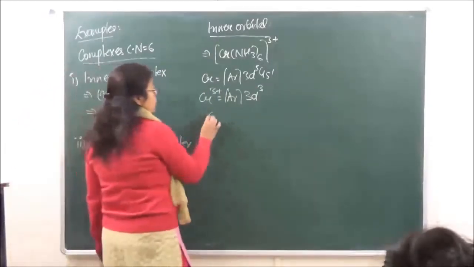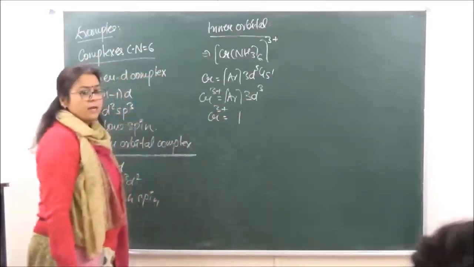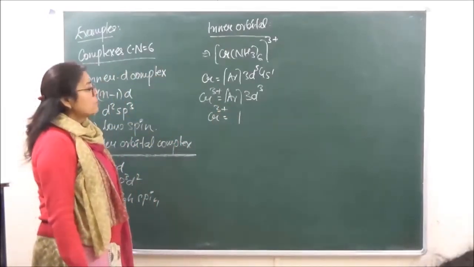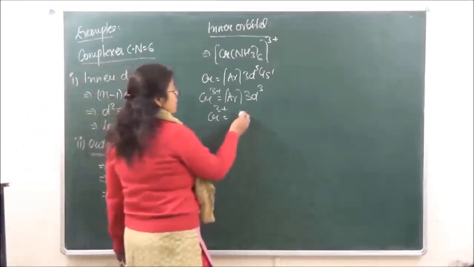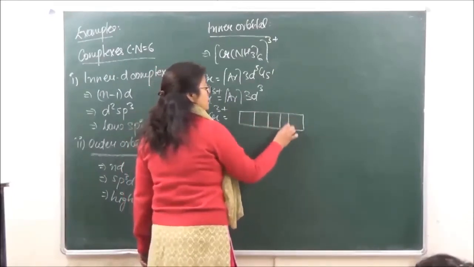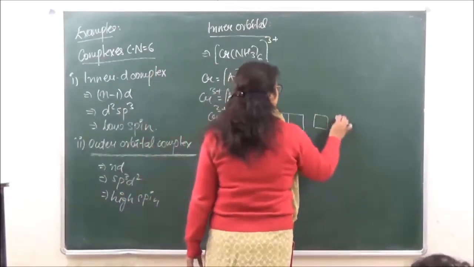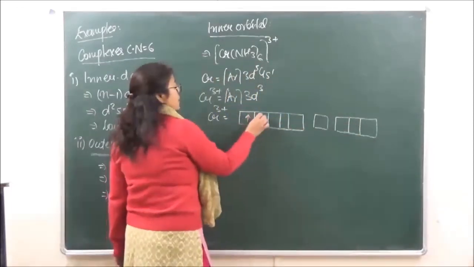Okay, so we go on to the orbital picture. I am directly drawing that for Cr3 positive, but you also have to show for chromium separately, right? So Cr3 positive means this is what we have. We have 3 electrons.